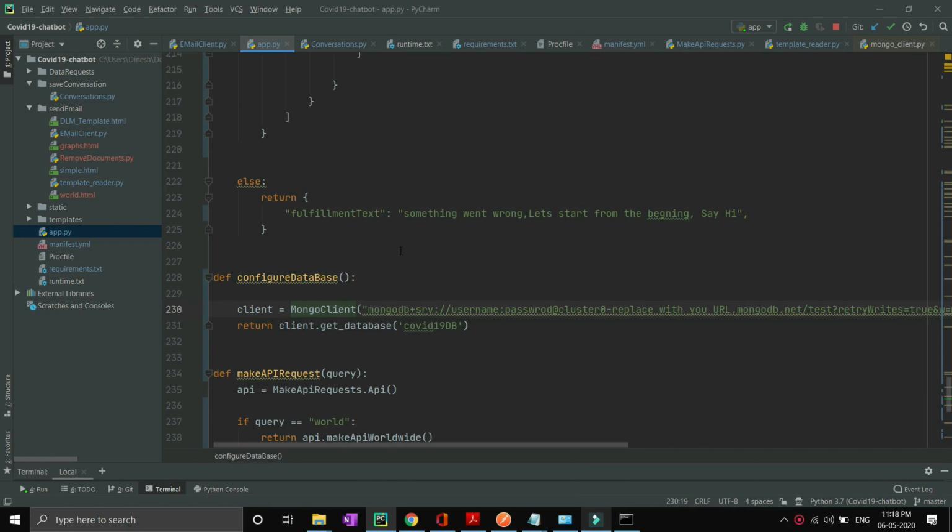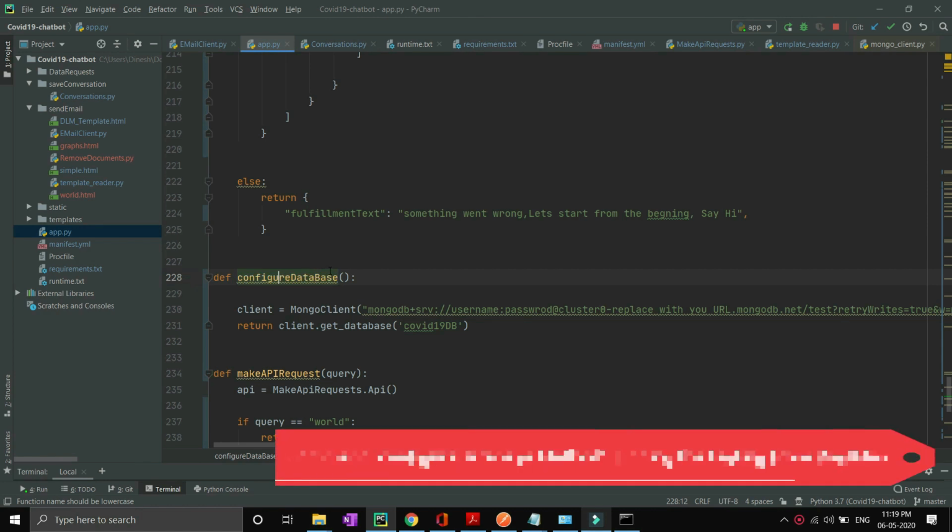To run it locally, you have to comment this configure database method, because we haven't talked about the MongoDB client, so your username and password are not generated yet. Whenever we set up our MongoDB, then you have to write your username and password over here. As of now, while doing the testing, you have to comment this. So I have commented the code because there is no use of configure database right now. Wherever configure database is used in the code, you have to comment that line.